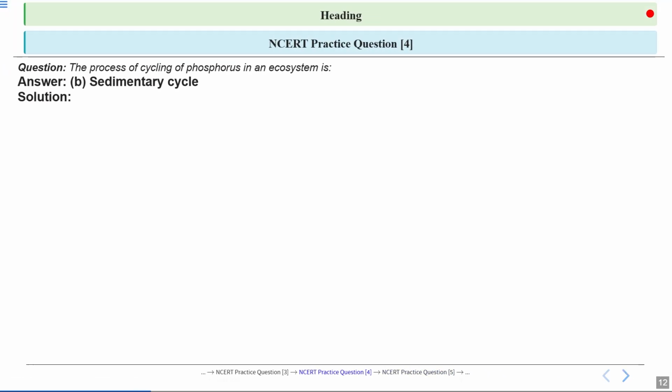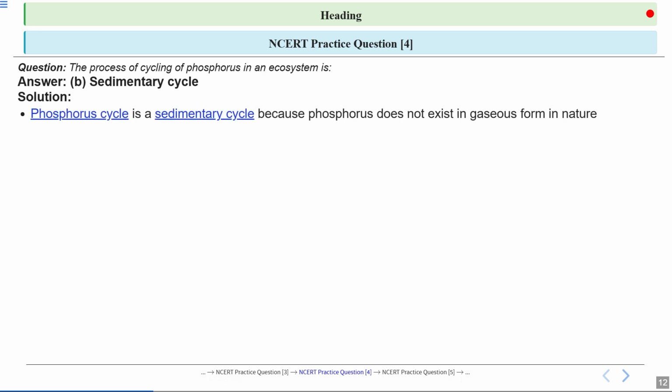Option number B, sedimentary cycle. Let's have a look at the explanation. So phosphorus is primarily locked away in rocks and marine sediments. It's a heavy element and does not naturally exist as a gas that can enter the atmosphere in significant amount. This is the key reason why it is classified as a sedimentary cycle, which mainly involves the movement of elements through the solid parts of the earth.